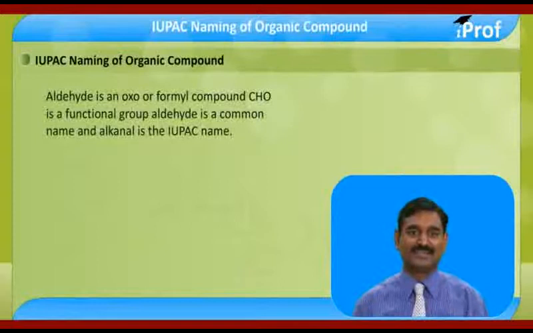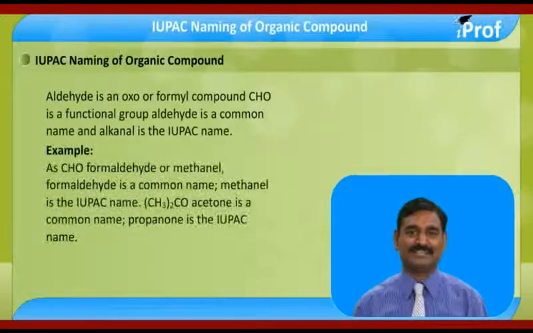Aldehyde: this is an oxo or formyl compound. CHO is a functional group. Aldehyde is a common name and alkanal is an IUPAC name. Starting example: HCHO, formaldehyde or methanal. Formaldehyde is a common name and methanal is an IUPAC name.